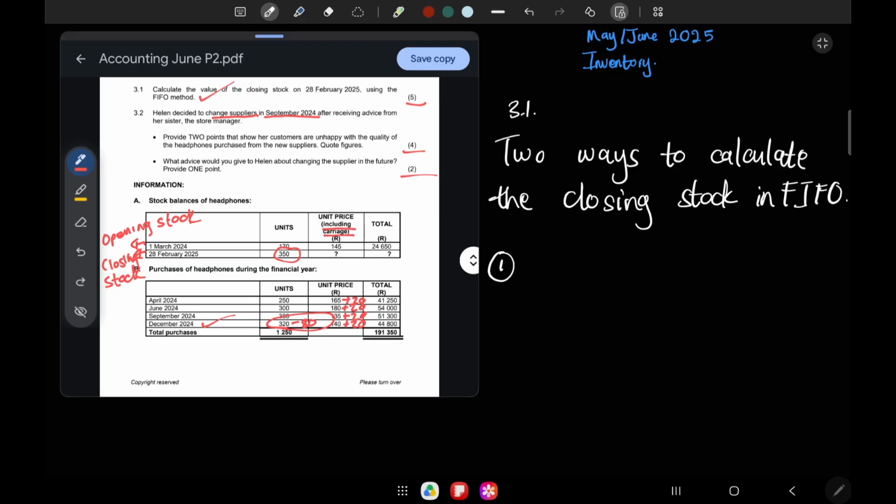Meaning, if you have 350 units, do these 240 units cover your 350 closing units? No, you still need 110, and you get the 110 from the previous month. You basically go upwards, okay? You move one step upwards, you go to the most recent batch, then we take the remaining units from there. If you still had to borrow units, you'd have to go to the next month, which is June 2024, okay?